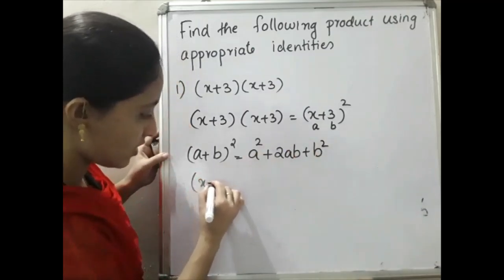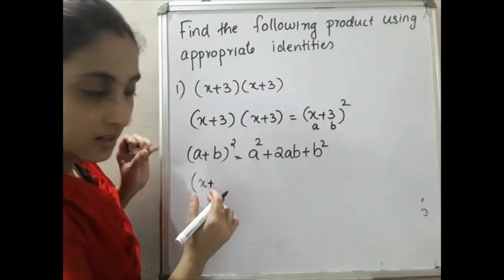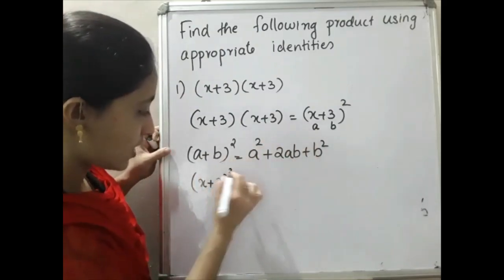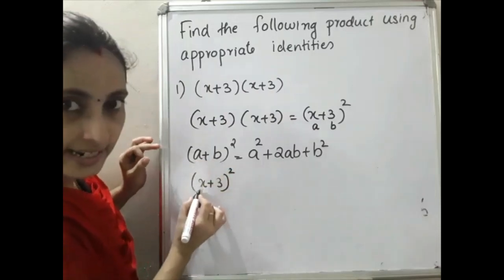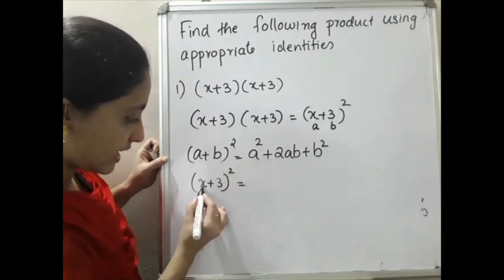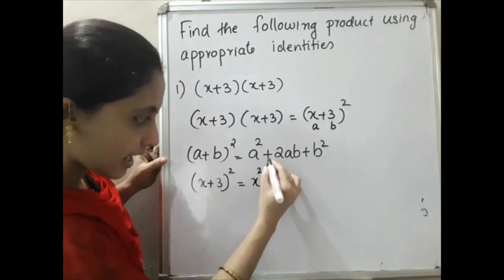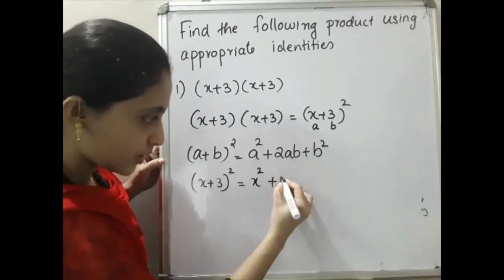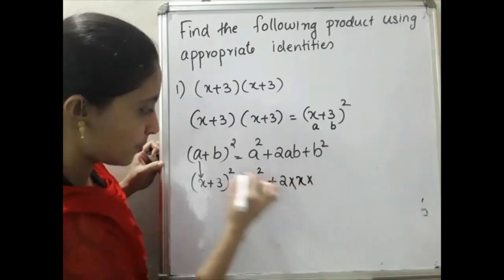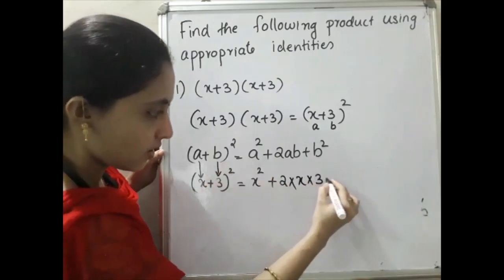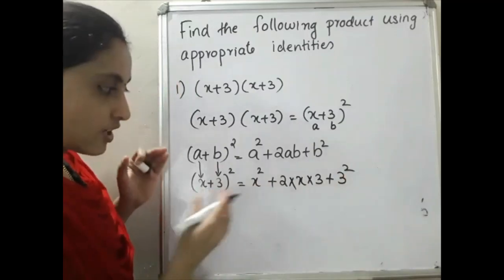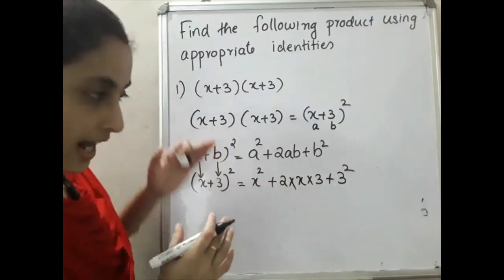Likewise, in the same way you have to write, then there will be no confusion for you. Just write down like that: x plus 3 the whole square, in place of a you write x, in place of b you write 3. That is equal to the first term a square, that is x square, then plus 2 into a, which stands for x, into b, which stands for 3, then plus b square, that is 3 square.